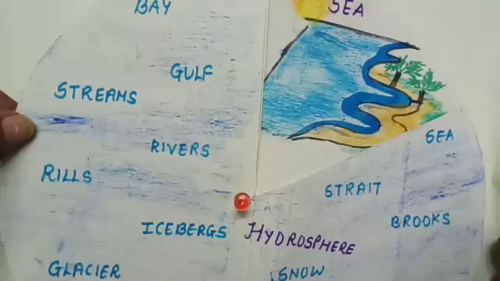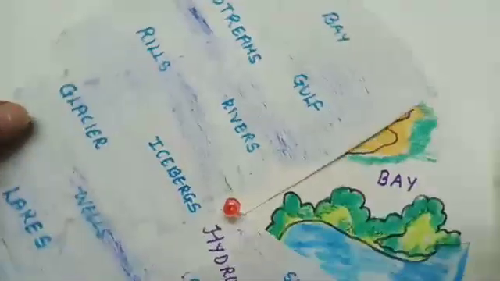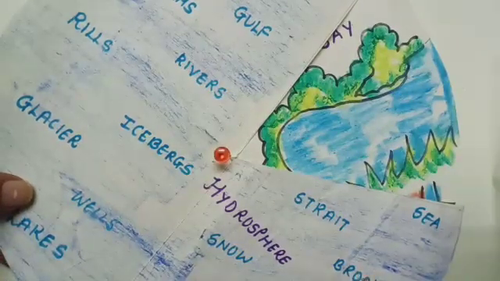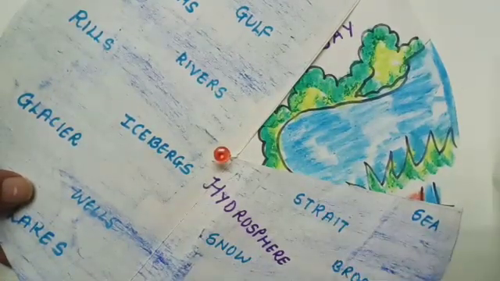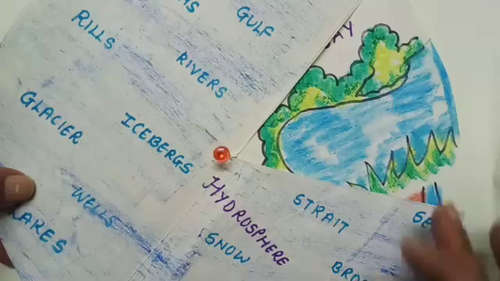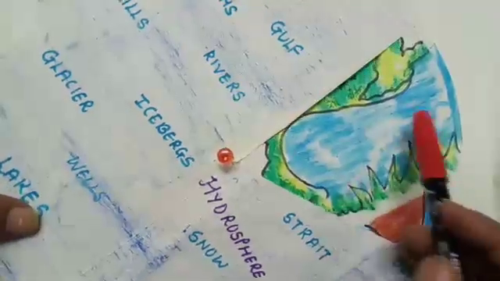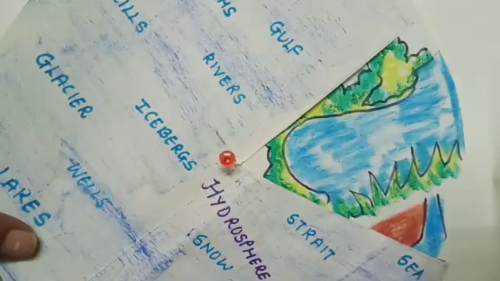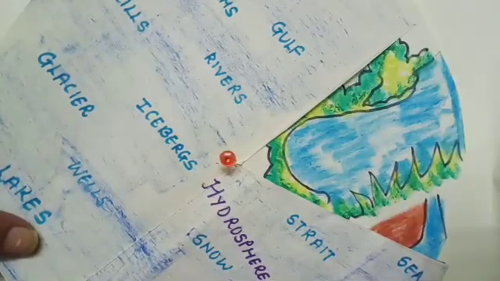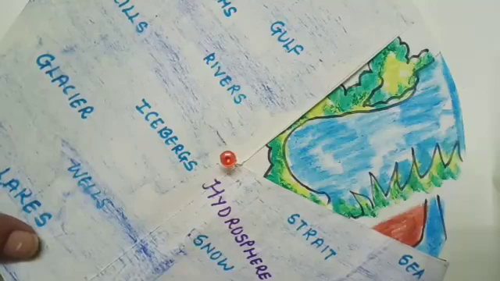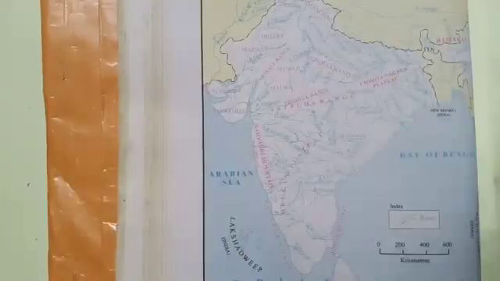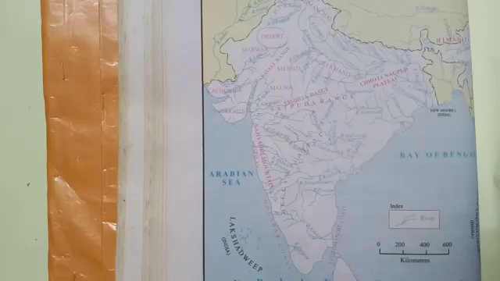Now after the sea, let's see which is the next one. Yes, it is the bay. Now bay, what are they? They are large water bodies connected to the oceans. You can see that they are large water bodies and they are connected to the oceans present on the earth's surface. So these water bodies which are connected to the oceans are called bays. We have seen what seas and bays are.